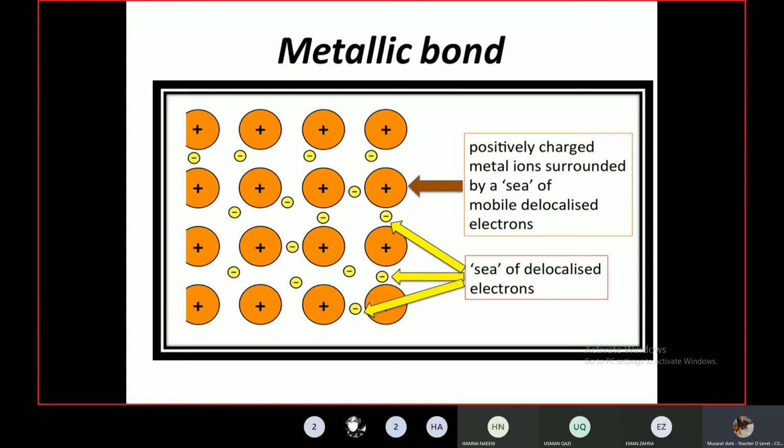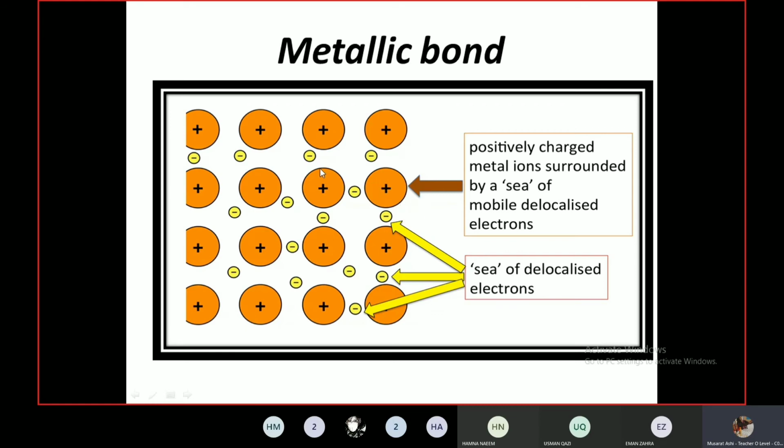You will frequently hear that phrase, the sea of mobile electrons, in this topic the whole week, because whenever we answer questions, we are going to use it. If you find the word delocalized electron difficult, you can use the phrase sea of mobile electrons. That is absolutely fine. So these are the sea of delocalized or mobile electrons, and these are the positively charged metal ions.